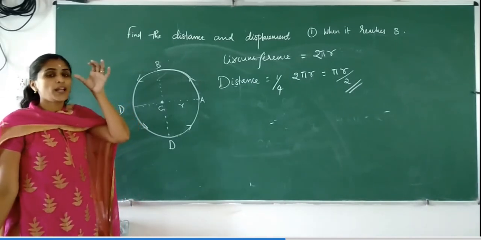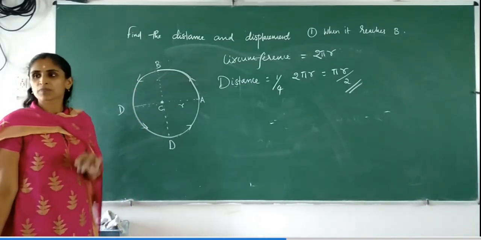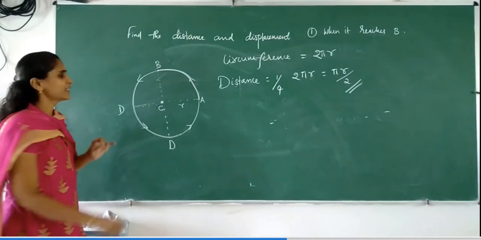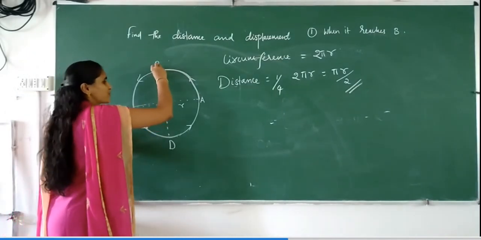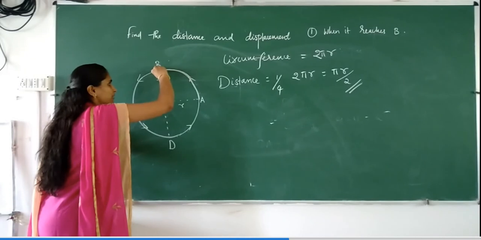Now how to find the displacement? Displacement is the shortest distance. Now you have to draw a straight line connecting A and B.